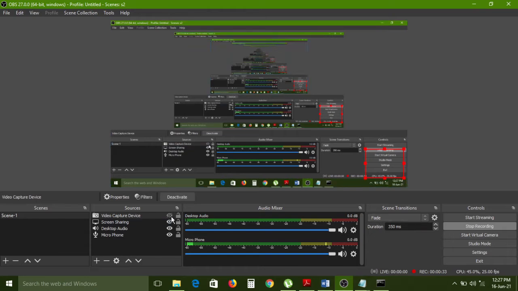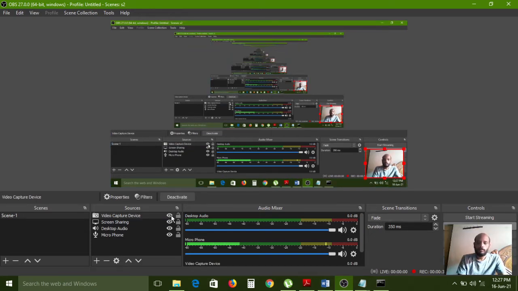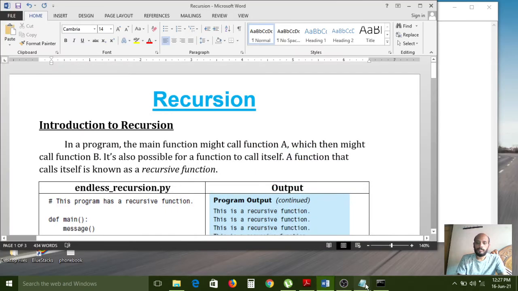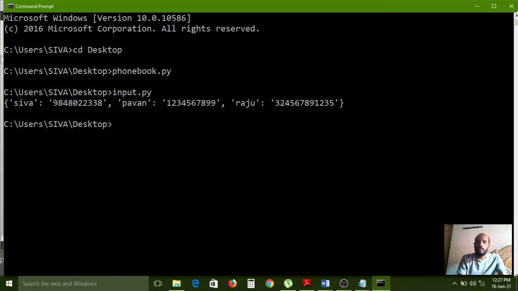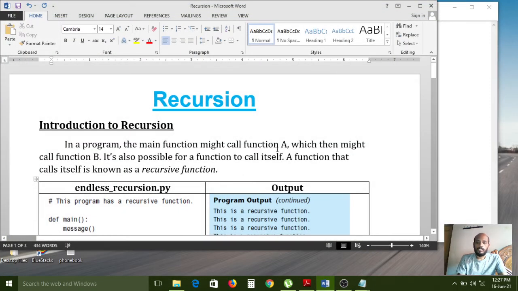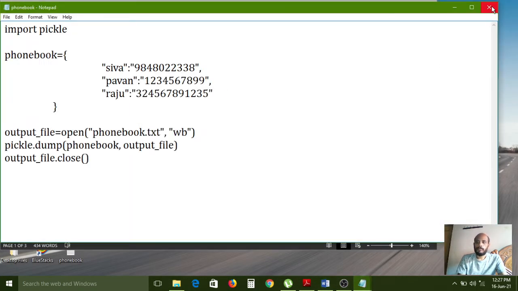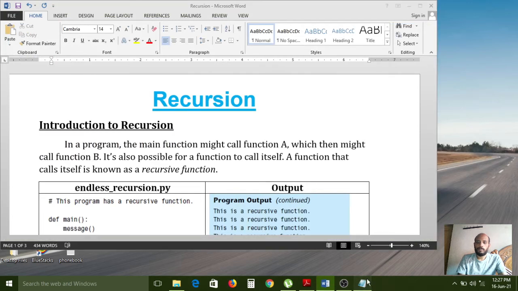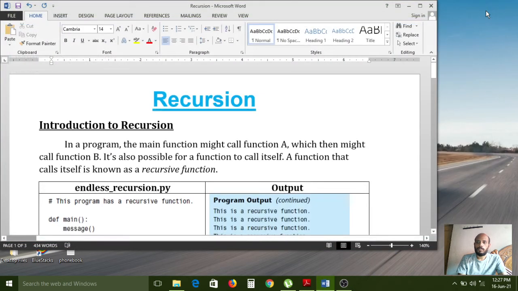Right. These are the previous windows. Now I am closing. Just wait. Now I am closing this one also. This one also. Right.